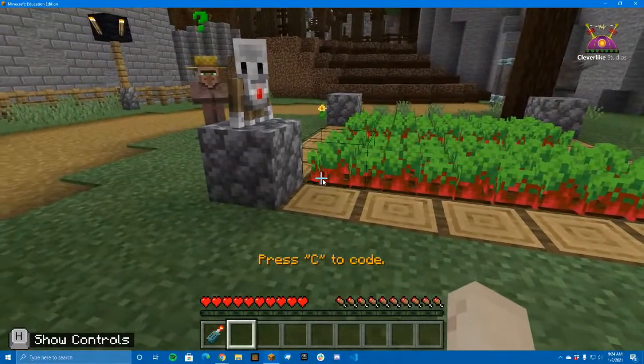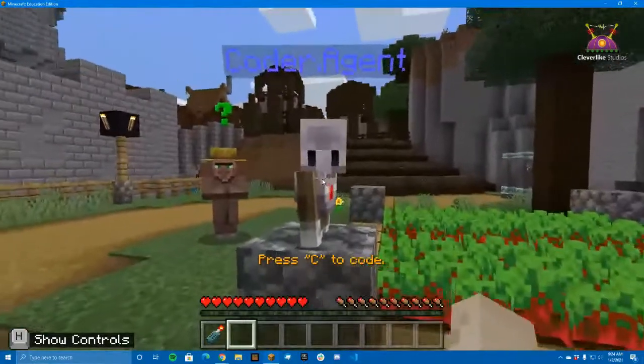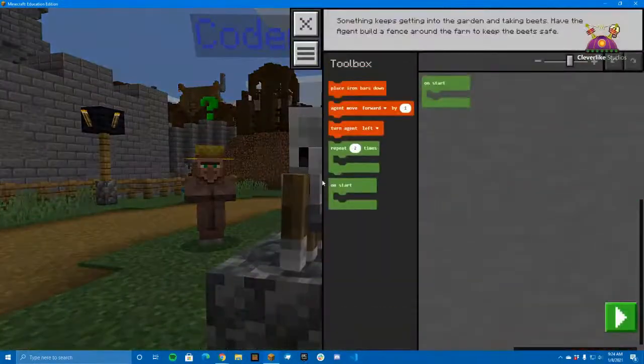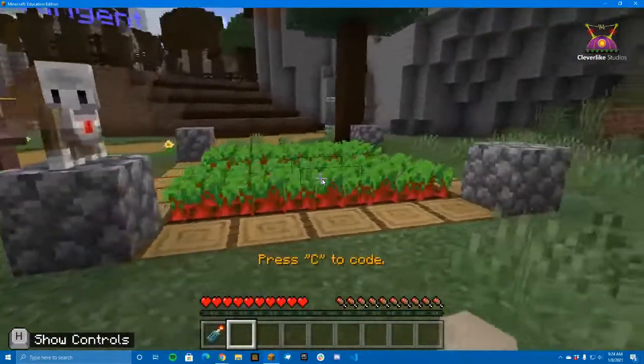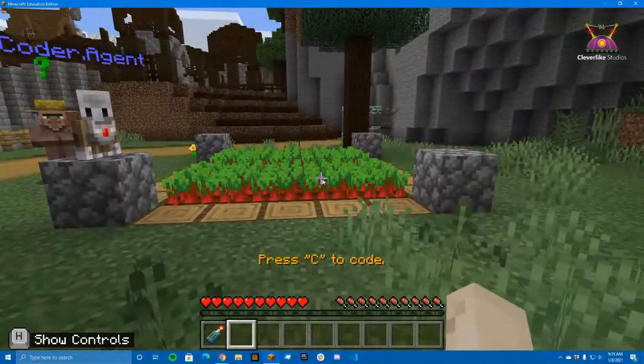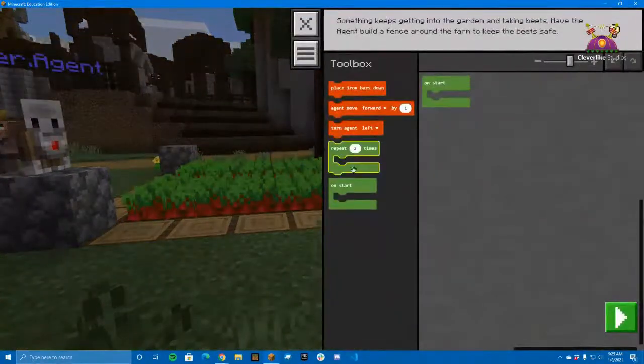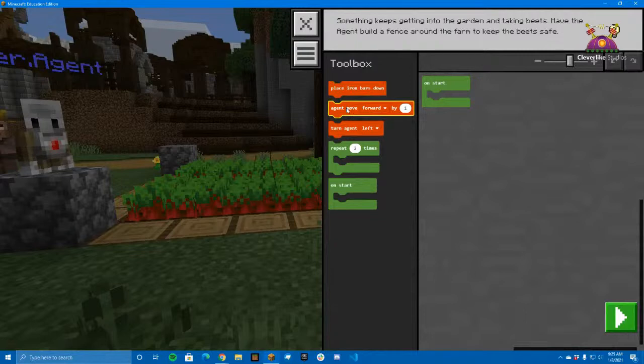So let's go ahead and check out what coding is available. I didn't follow my idea of putting it to the left side. Okay, there we go. So we have place iron bars down. Oh, we're serious here. Okay, cool. And we have a looping block that's included for us.